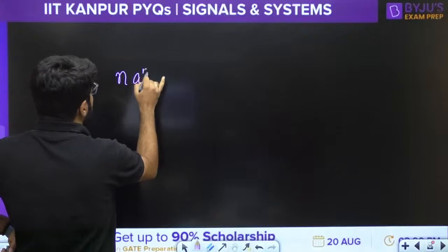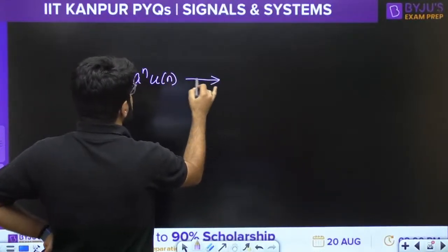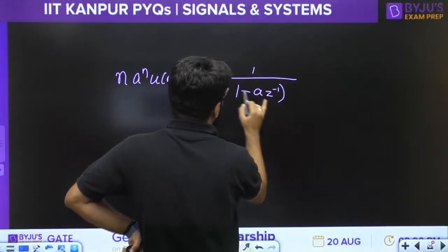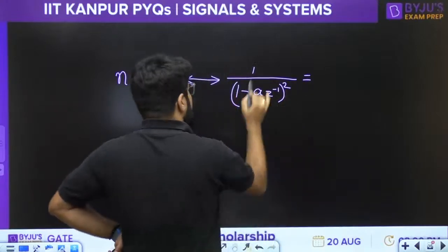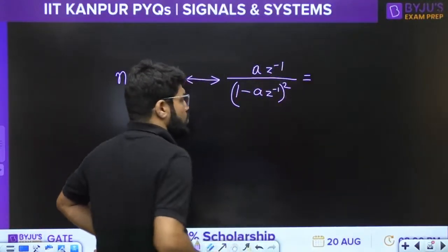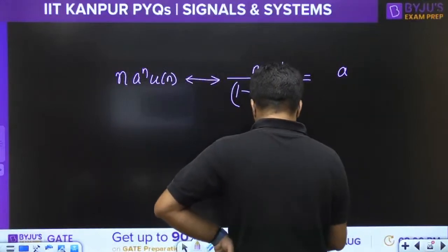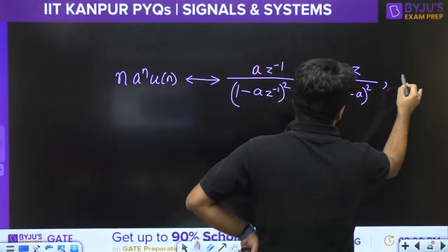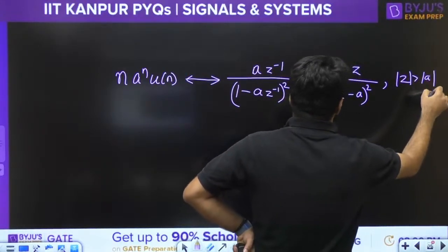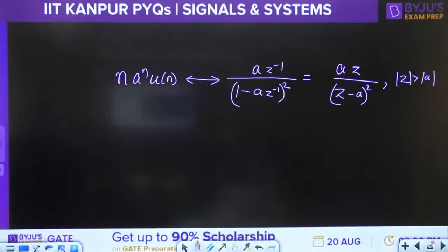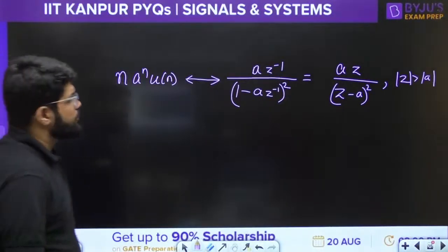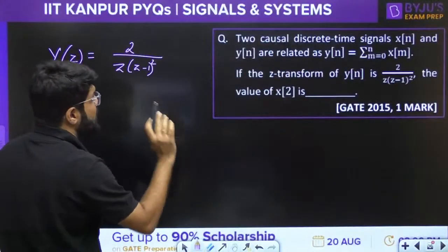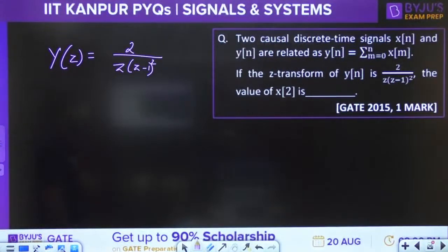What is the Z-transform for n a power n un? The Z-transform for n a power n un is 1 upon 1 minus az inverse whole square, or this is also az inverse upon 1 minus az inverse whole square, or this is equal to az divided by z minus a whole square, for the ROC mod z greater than mod a. So az upon z minus a whole square, here we have z minus 1 whole square coming.